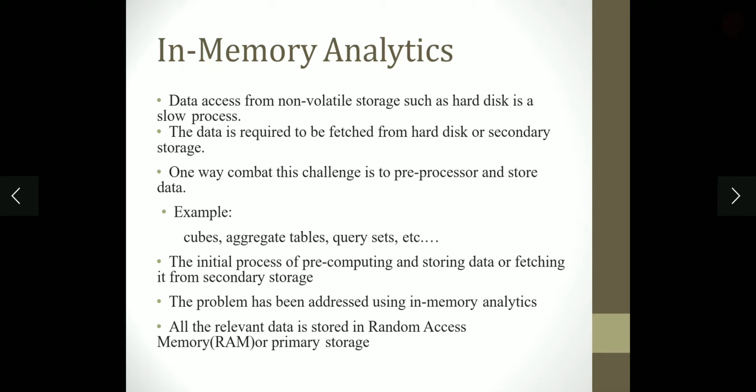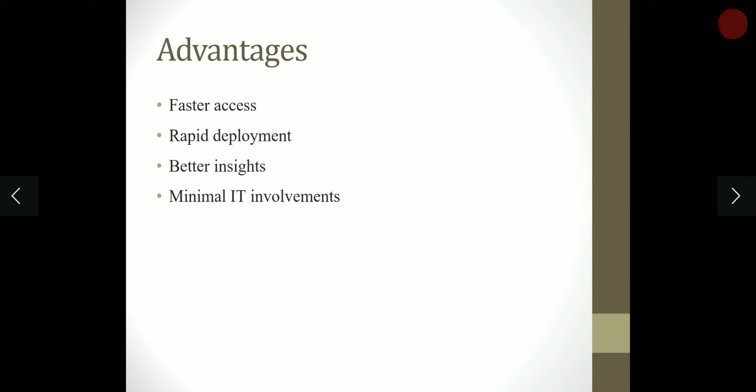All the relevant data is stored in random access memory or primary storage. The data in primary storage will be readily available for usage, so that it should not be slow. The process should be fast. Next, what are the advantages of RAM? Faster access, rapid deployment, better insights, and minimal IT involvement.